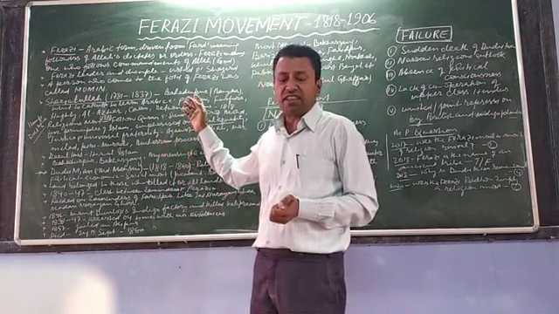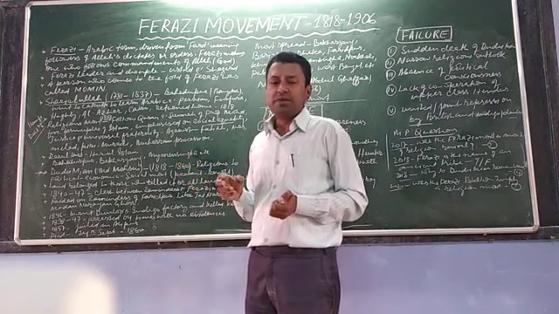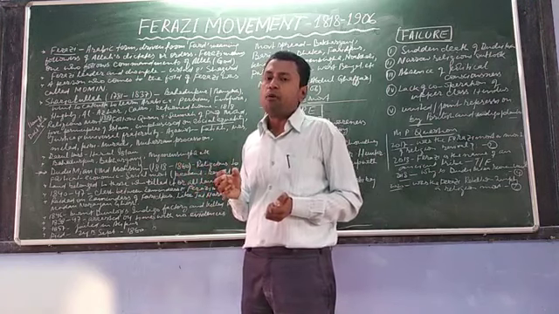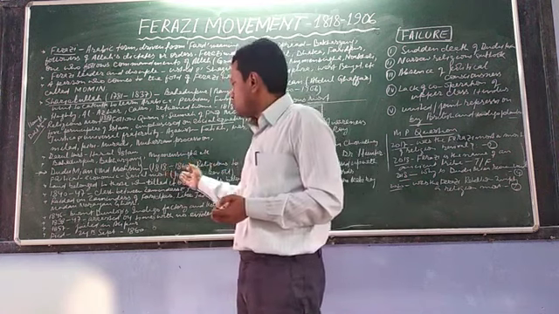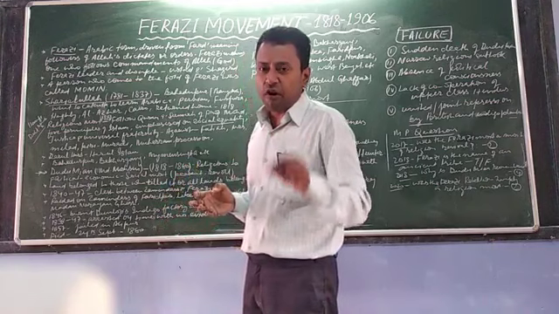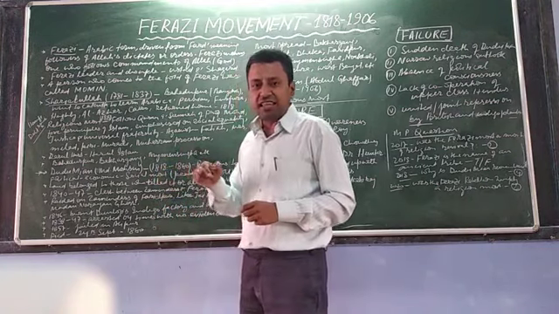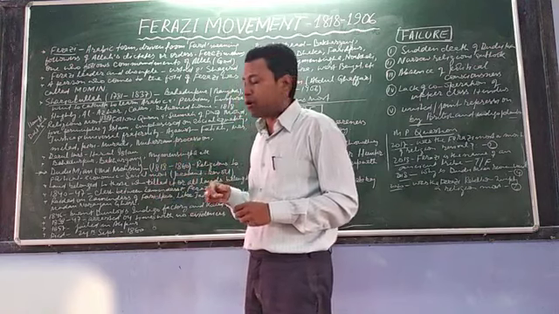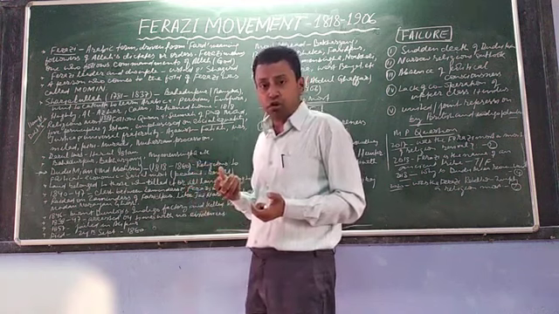After the death of Haji Shariatullah, his able son, Dudu Mian, whose other name was Muhammad Muhsin, took over. The period of Dudu Mian is 1818 to 1860. That means when Haji Shariatullah founded the movement in 1818, his son Muhammad Muhsin was born. He was also a great theologian.